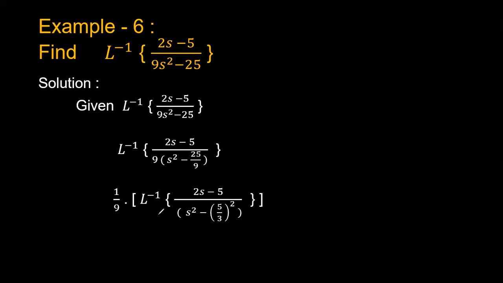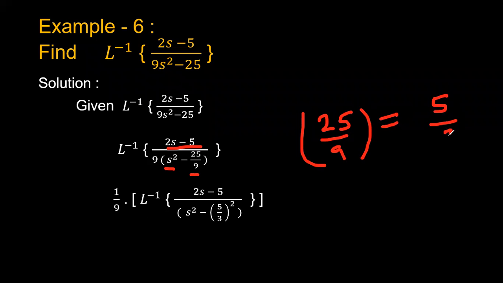That's why it is represented as 1 by 9 into Laplace inverse of 2s minus 5 by s square minus 25 by 9. This 25 by 9 can be written as 5 by 3 whole square, so you can represent it as a square term. So 2s minus 5 by s square minus 25 by 9 can be written with s square minus 5 by 3 whole square.